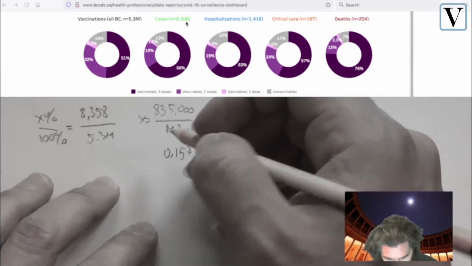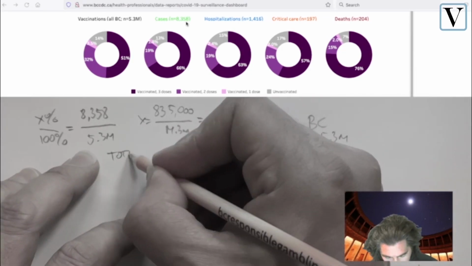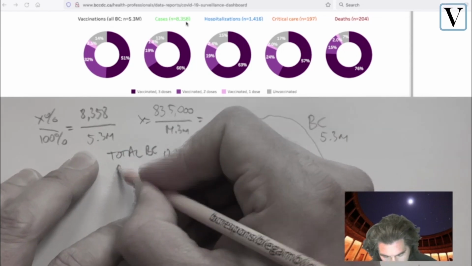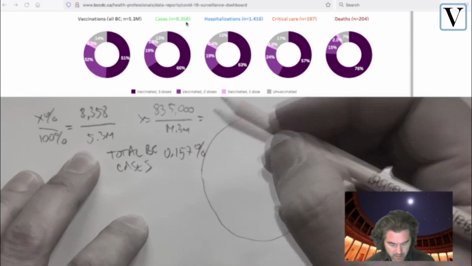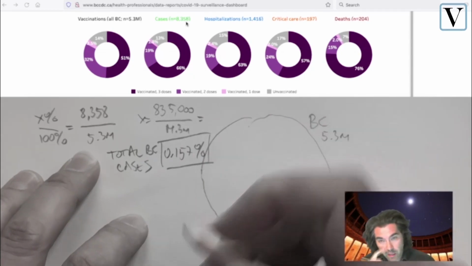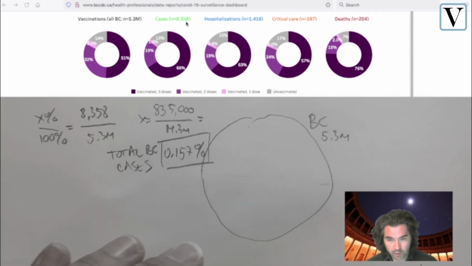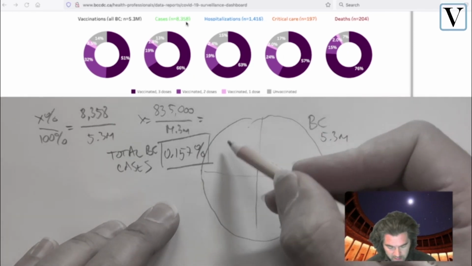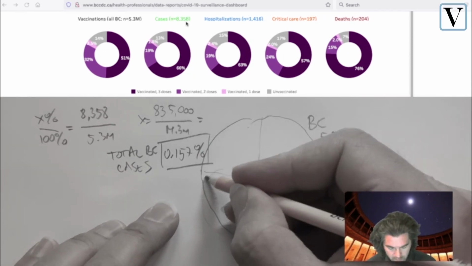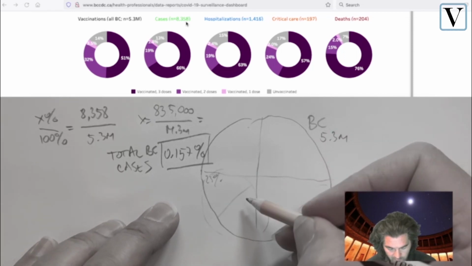So total BC cases would in this case be 0.157. Now to put that in perspective, imagine that out of the entire population, this would be something like 25%, then half of that would be around 12.5.